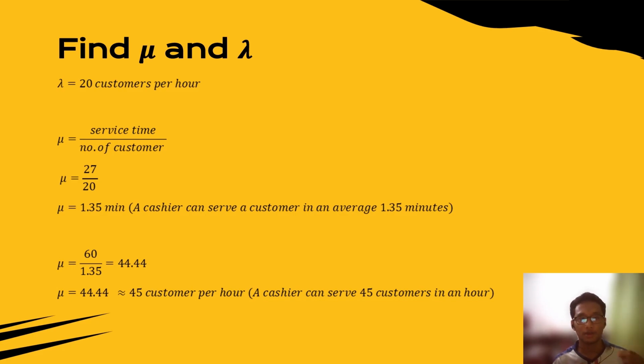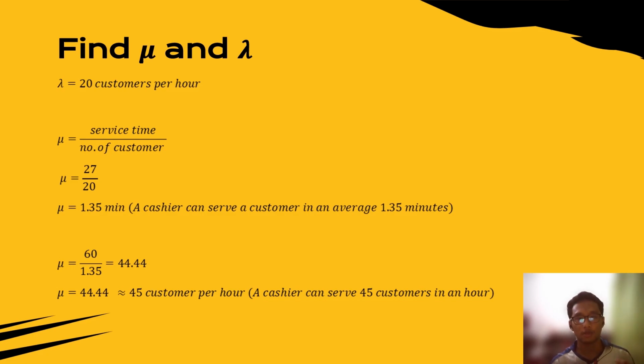So now, while the number of customers is 20 customers. Then we take the both of value and divide 27 over 20 and we got 1.35 minutes. So we can calculate the application can serve the customer in average 1.35 minutes.